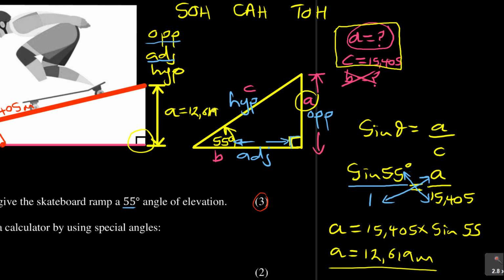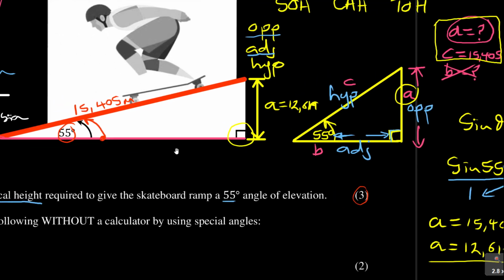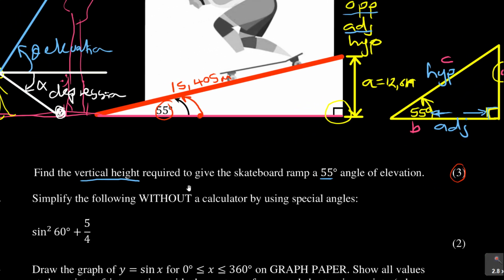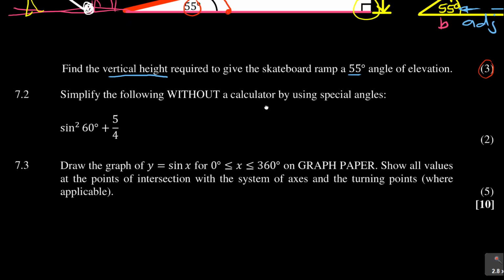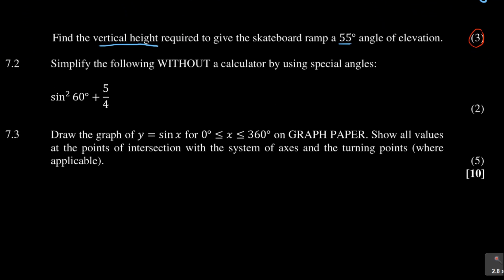All right. So now that was the first part in this question, to find the vertical height required to give the skateboard ramp a 55-degree angle of elevation. So the height there is 12,619. It will give that ramp the angle. All right, I hope that was making sense to you guys. Now let's move on to 7.2.